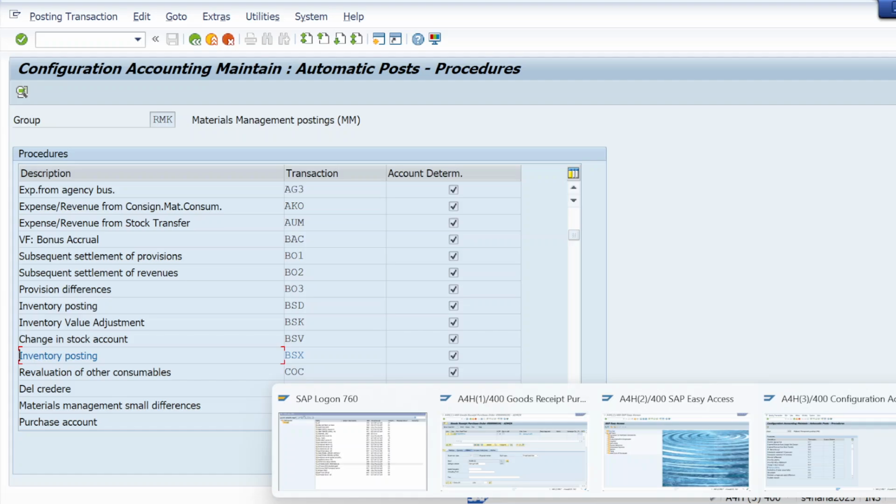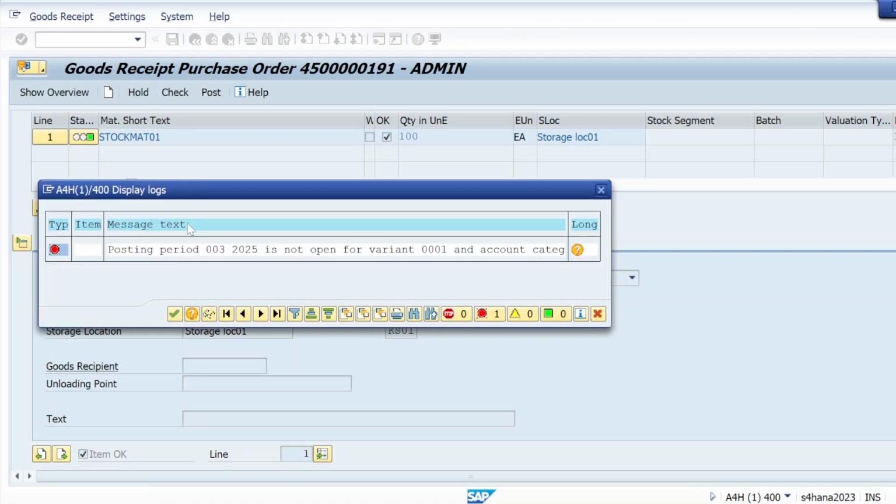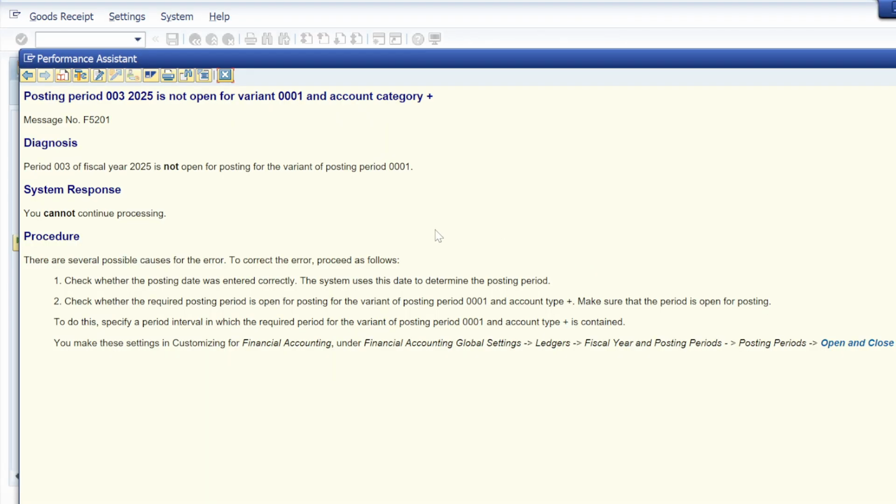Okay, now let me do post receipt. Check and post. Posting period, this is not open in account variant category. One new error we are facing. So it's perfect. We are learning in this class how to resolve these errors. Posting period 003 2025 is not open for variant 0001 in account category. This is completely an FI error.